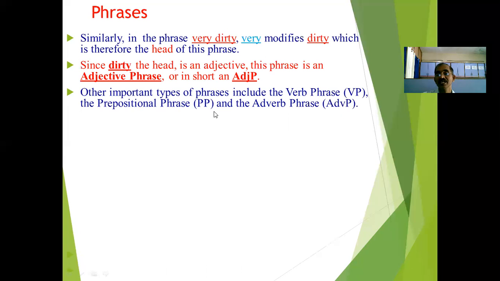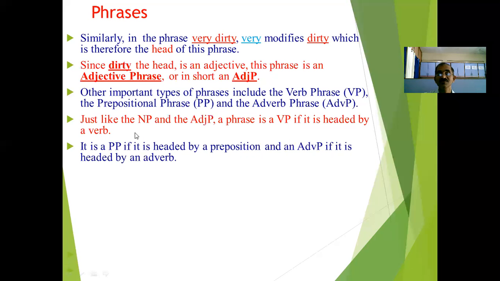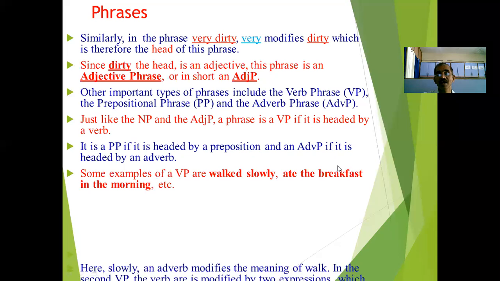Other important types of phrases include the verb phrase, in short VP, the prepositional phrase, in short PP, and the adverb phrase, in short ADVP. In this way, just like the NP and the ADJP, a phrase is a VP, that is a verb phrase, if it is headed by a verb. It is a prepositional phrase if it is headed by a preposition, and an adverb phrase if it is headed by an adverb.